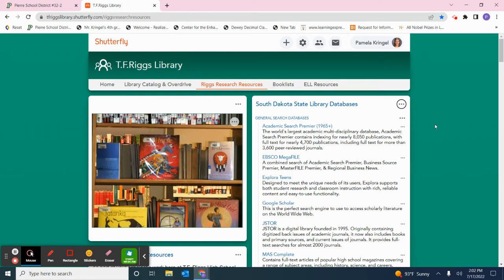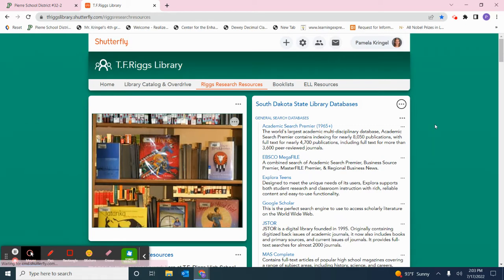And the reason why we want to use databases as opposed to going to Google is the fact that the information you find on a database is vetted, means it's already been reviewed and has been found to be reliable. It's cited, meaning that it gives credit to where the information comes from, and it's authoritative. I don't have to second guess like I would if I was just looking at a website whether or not the information is true. I know that because it's in a database, it's already gone through a rigorous editorial review process. So I know that the information is good. So I highly encourage you to use it.